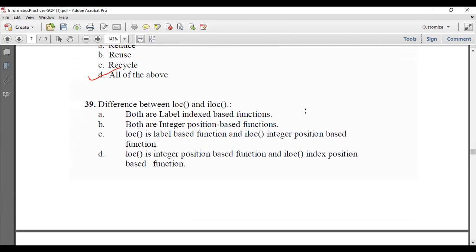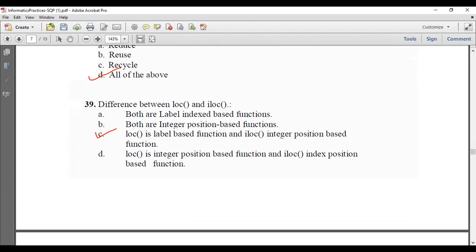Difference between loc and iloc. Both are label index, no. Both are integer based, no. loc is label based and iloc is integer position based. loc is integer based and iloc is index position based. So loc is the label base, that is location. I stands for integer location. So which is the answer? C is the correct difference between loc and iloc.